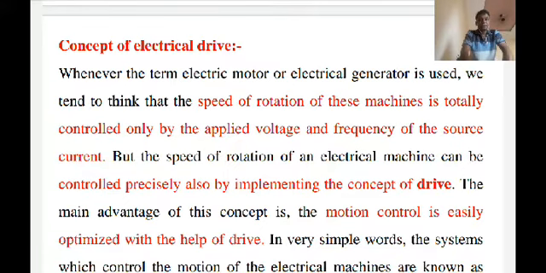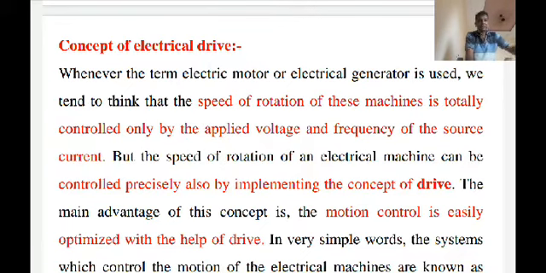So for this final year BTech subject, students will learn a new subject, electrical drives. This subject is basically a combination of power electronics, electrical machines, and some basic concepts of electrical engineering. So you must be aware that these are three subjects for learning the electrical drive subject.